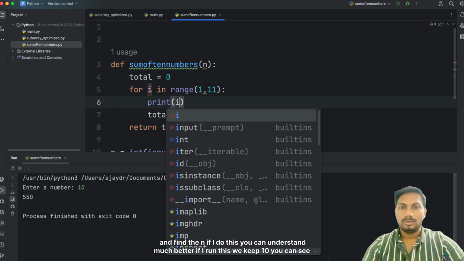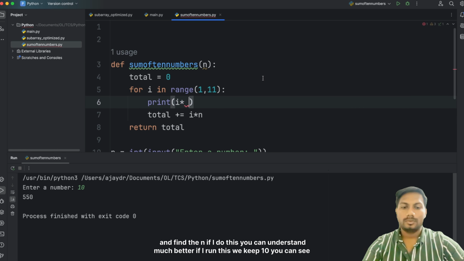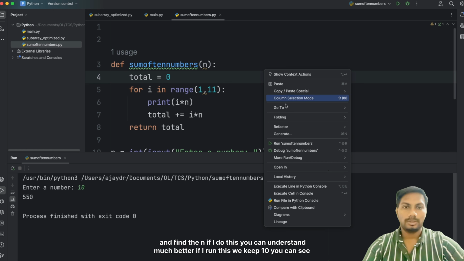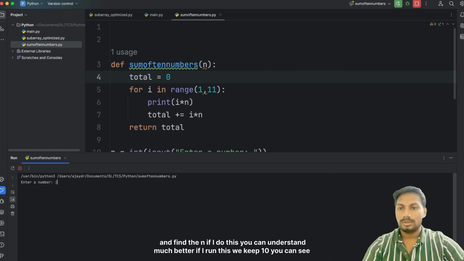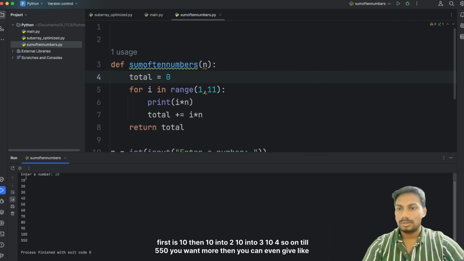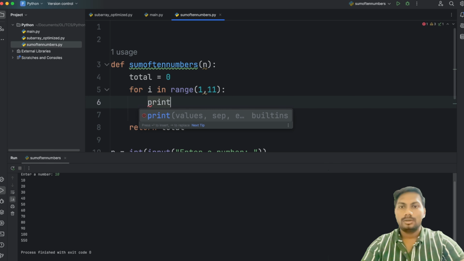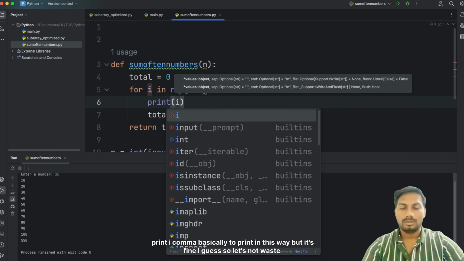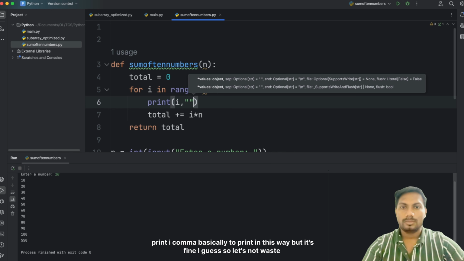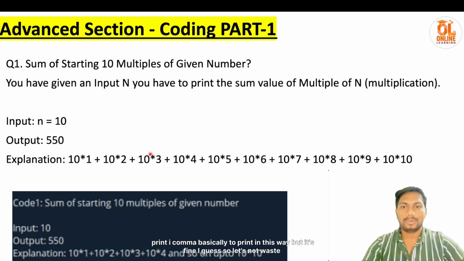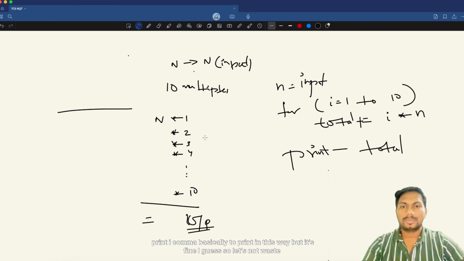So maybe we can even debug this. Print i into n. If I do this, you can understand much better. If I run this and keep 10, you can see first is 10, then 10 into 2, 10 into 3, 10 into 4, and so on till 550. If you want more, you can even give print i comma, basically to print in this way, but it's fine, I guess.